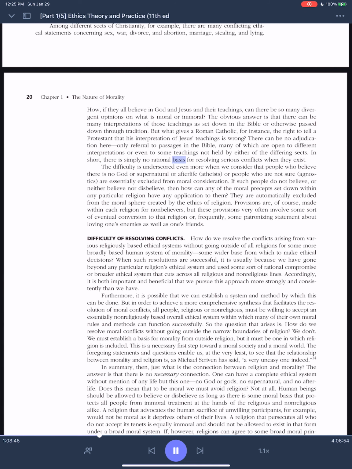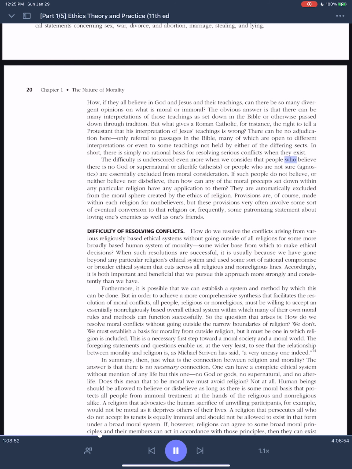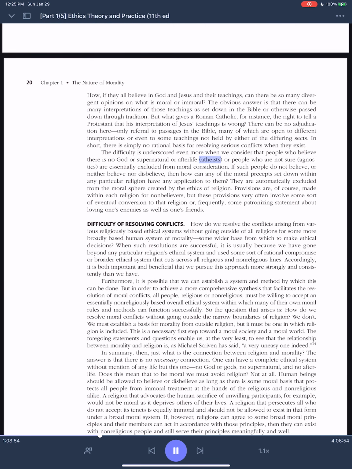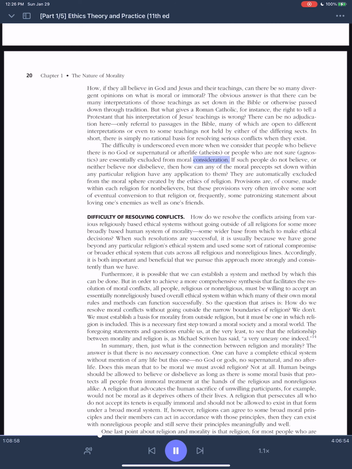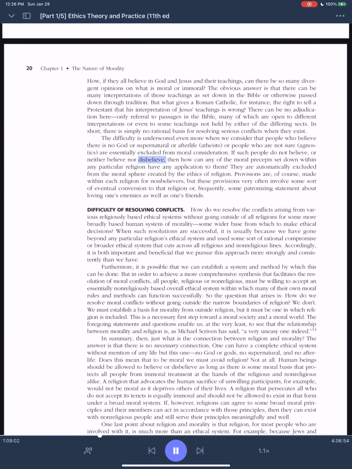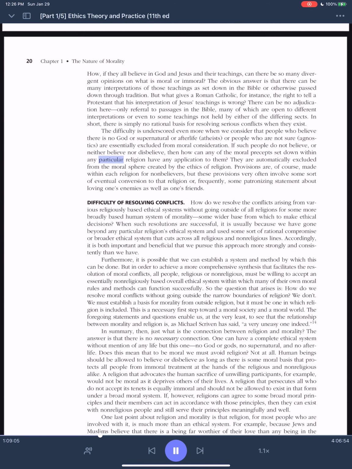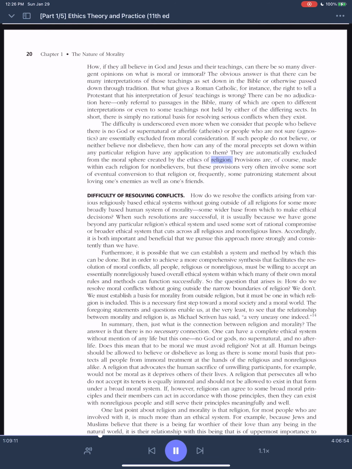In short, there is simply no rational basis for resolving serious conflicts when they exist. The difficulty is underscored even more when we consider that people who believe there is no God or supernatural or afterlife, atheists, or people who are not sure, agnostics, are essentially excluded from moral consideration. If such people do not believe, or neither believe nor disbelieve, then how can any of the moral precepts set down within any particular religion have any application to them? They are automatically excluded from the moral sphere created by the ethics of religion.